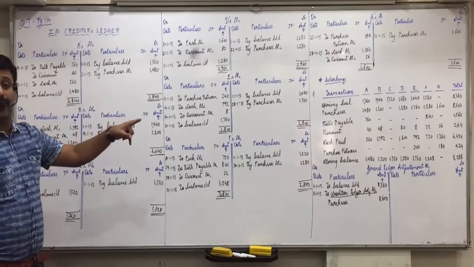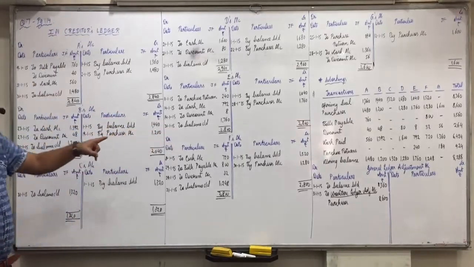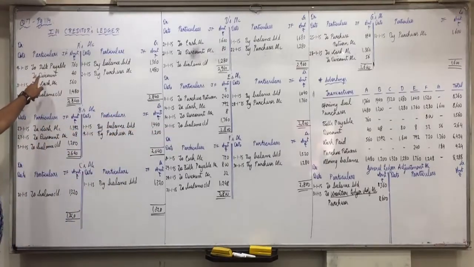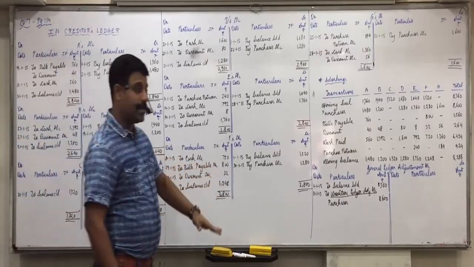Then after purchases, what do we have? Bills payable. Where does bills payable come? So we should write it on the debit side.